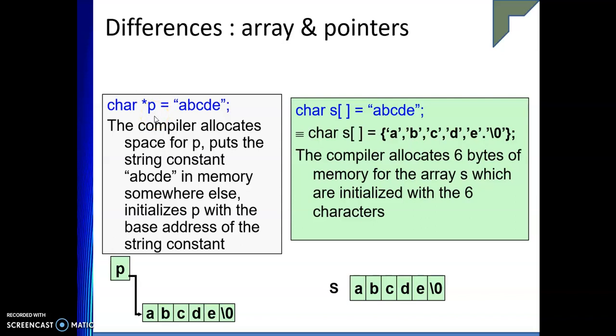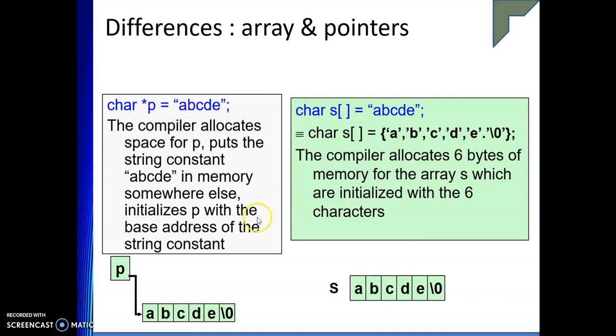Okay, right? So that is the entire difference. Here you can see it is directly ABC, and the memory is allocated, we have memory allocated. But here the memory will be allocated somewhere else in memory, and this p will be initialized with the base address of A.